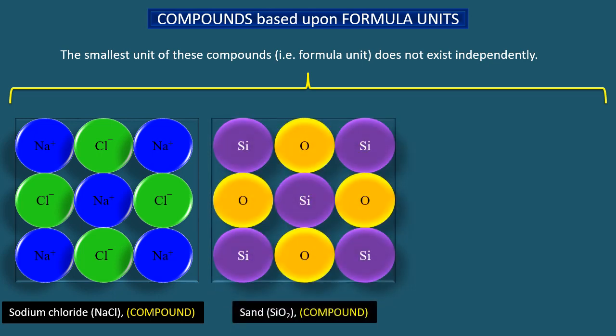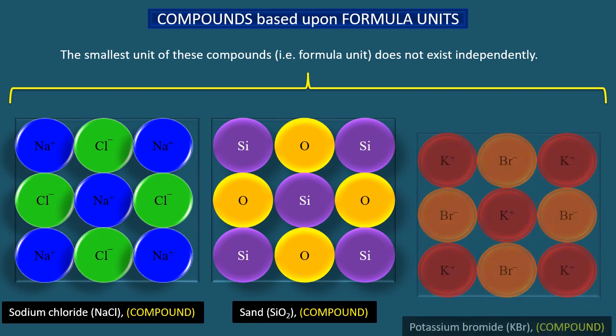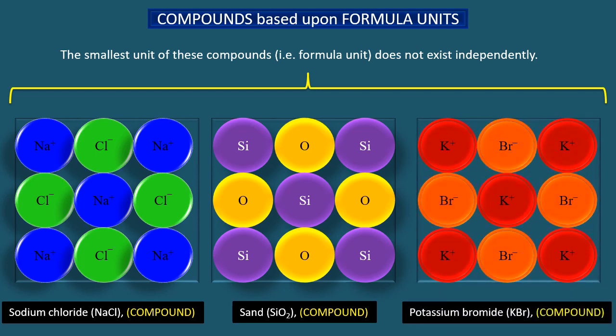Here we have sand. This is an example of network covalent solid. Its formula unit is SiO2. This is potassium bromide with formula unit KBr. Each formula unit is a combination of two ions, potassium cation and bromide anion.